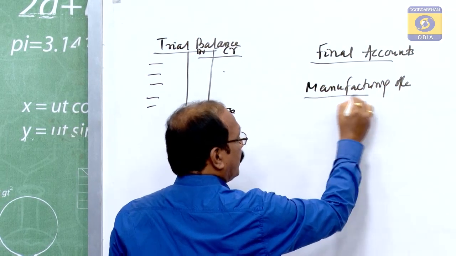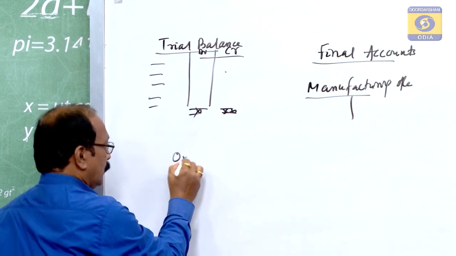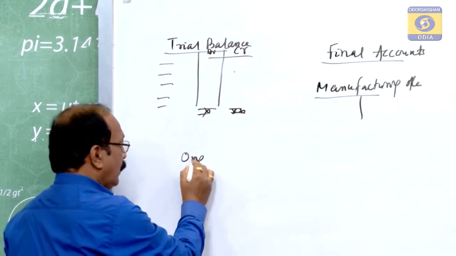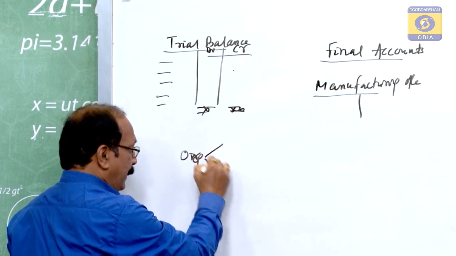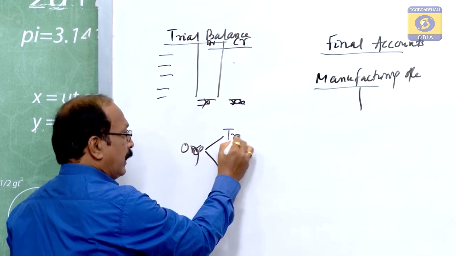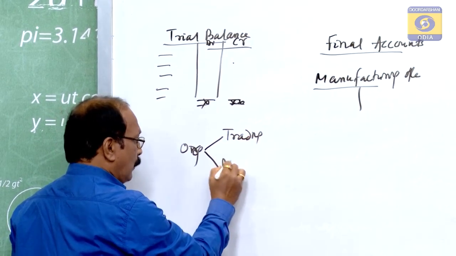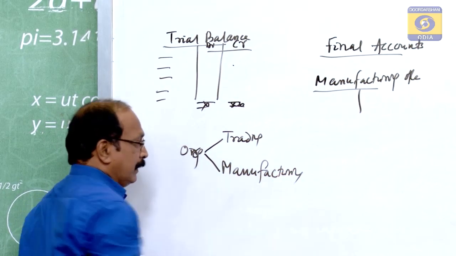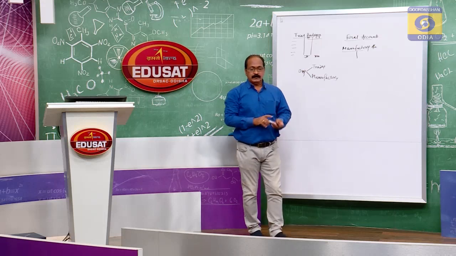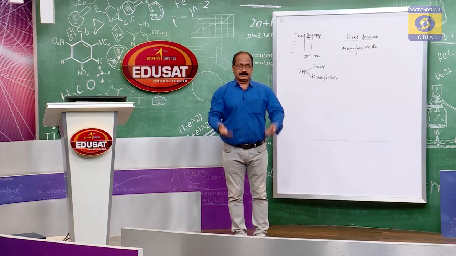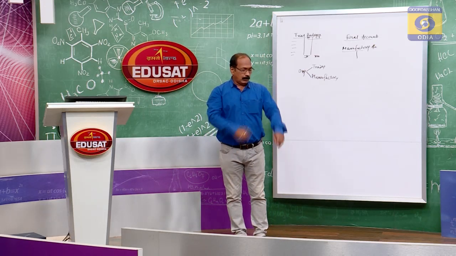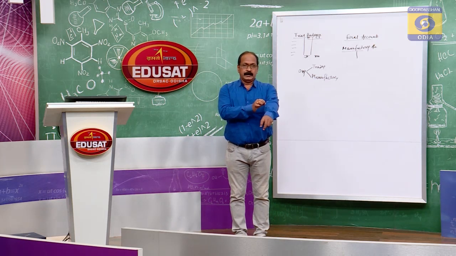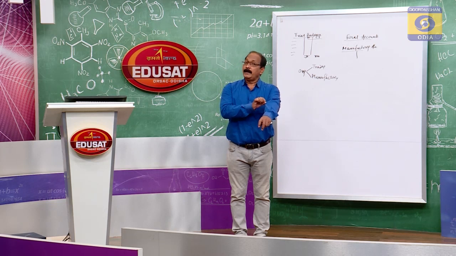is to be prepared. For your reference, organizations we can classify into two types. One is a trading organization, the other one is a manufacturing organization. The manufacturing organization manufactures the products. The clothes we wear, the shirt we purchase, is not manufactured in that organization.